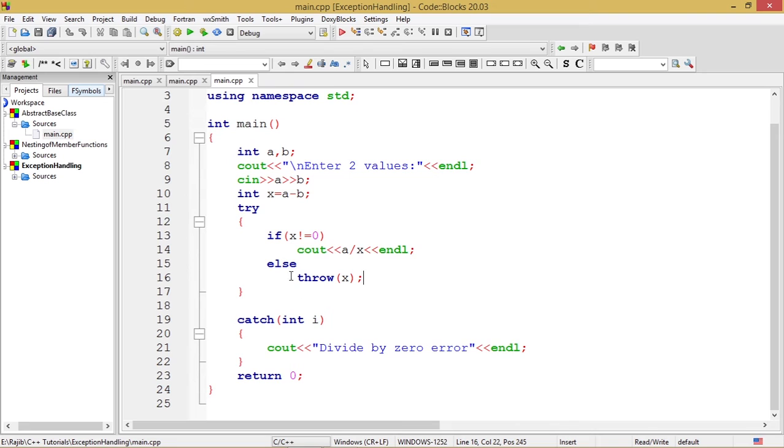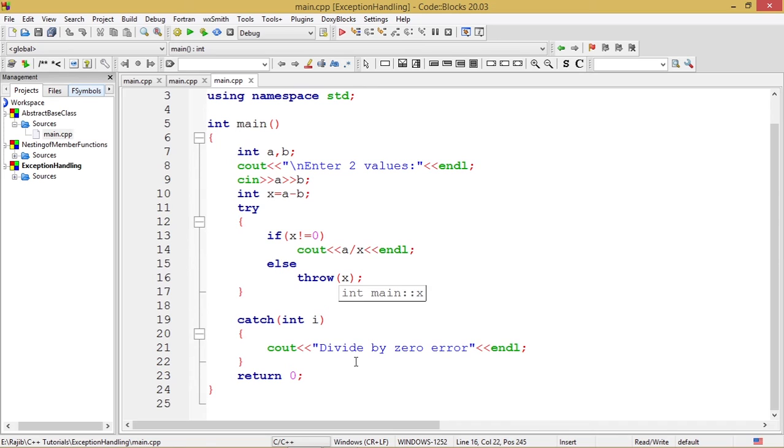In that case, we will use this throw statement with the variable containing the 0 value, that is x over here. So we'll throw this, and this throw statement immediately takes us to the next block, catch, which is a block which catches the exception. This x is now going to this i.